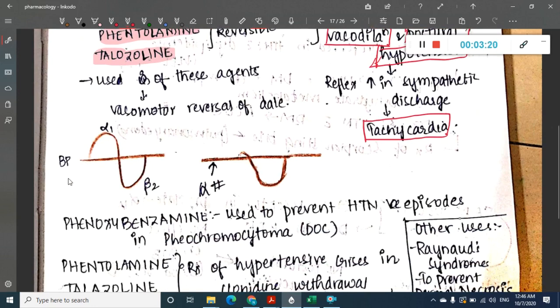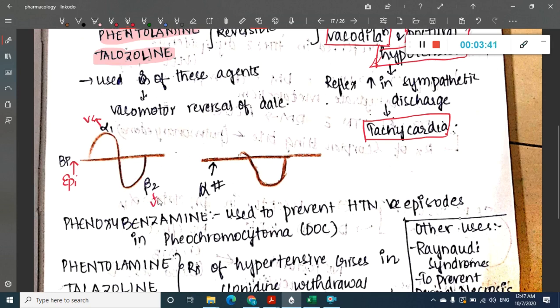This is the vasomotor reversal of Dale. This is seen mainly if you give epinephrine. At higher doses of epinephrine, the alpha 1 receptor is activated and there is an increase in blood pressure because of vasoconstriction, whereas at lower concentration there is beta 2 activity.